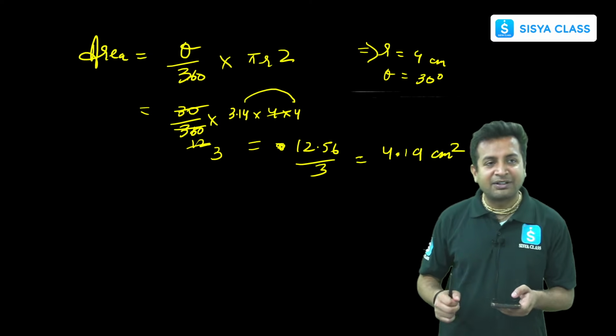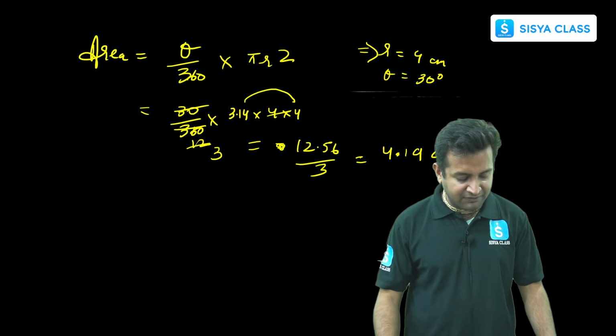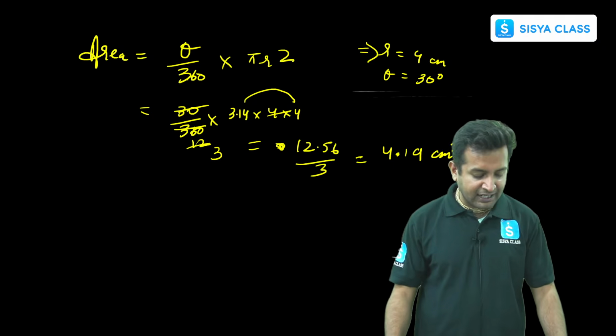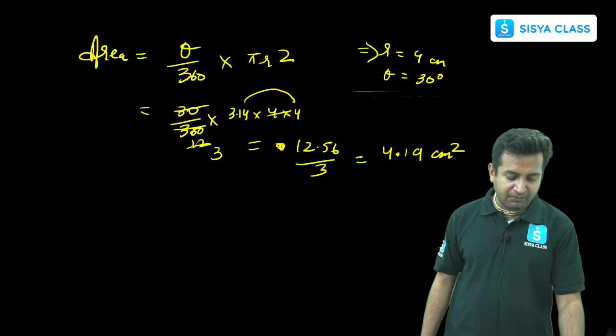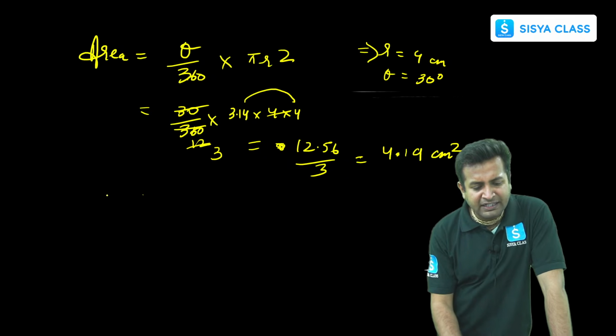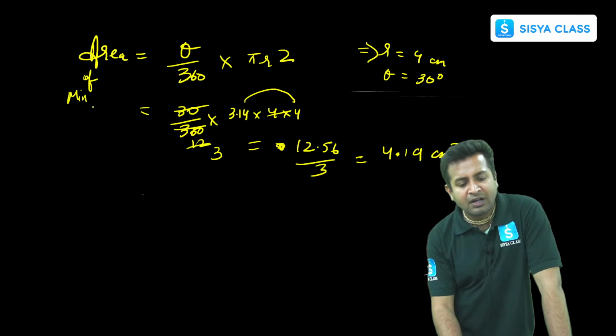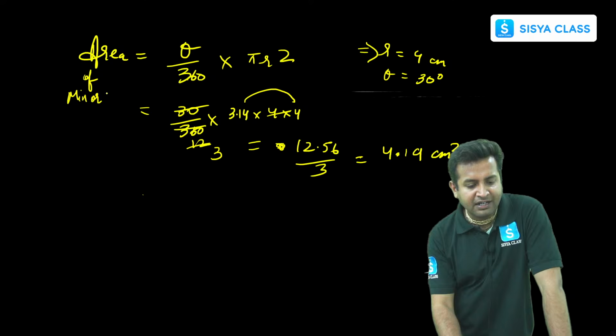20-second is done. Again, we can go back. So see, this is the area that we have got for the minor arc. Now, can't we find out what will be the area for the major arc? Very simple. Find out what is the area of the circle. This is the minor arc. You can use the formula also, or you can do the subtraction.